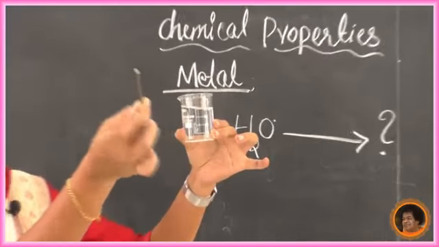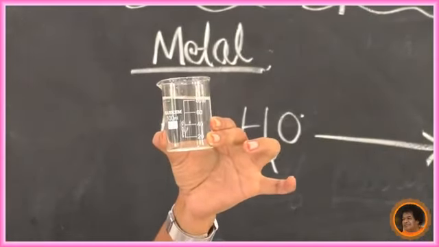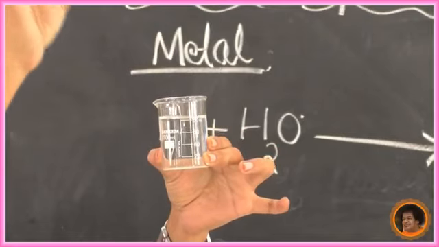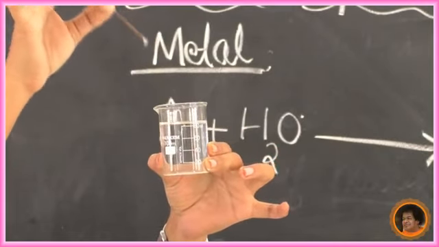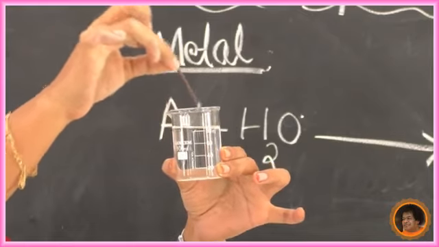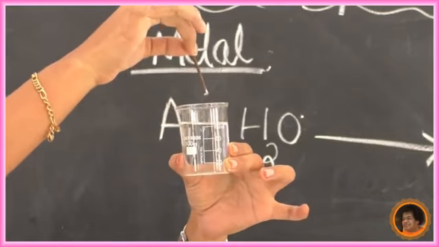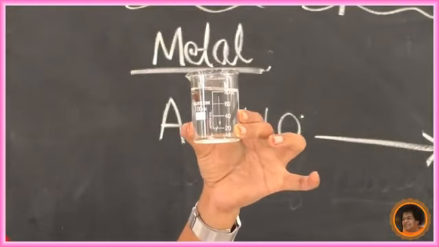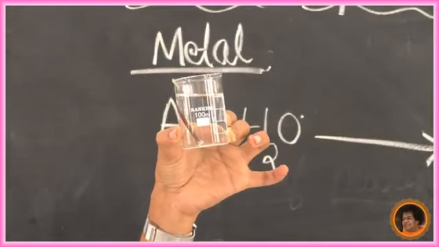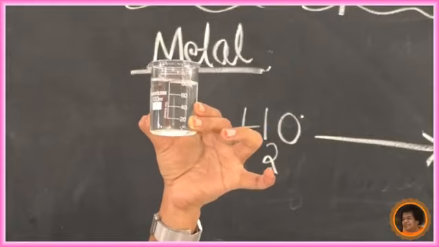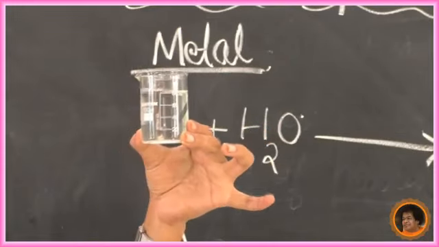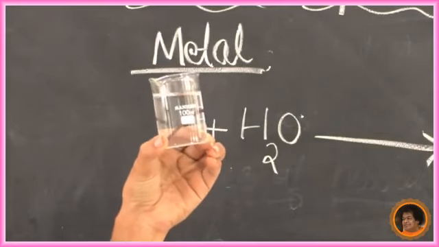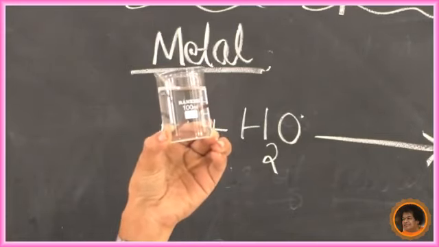I am going to put this iron nail into water. Observe carefully, what happened now? Can you see any changes? No change. No change at all. Why?